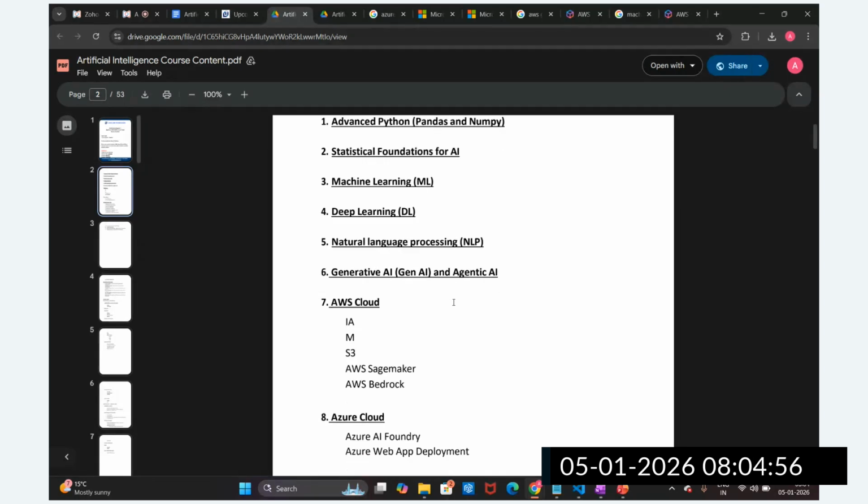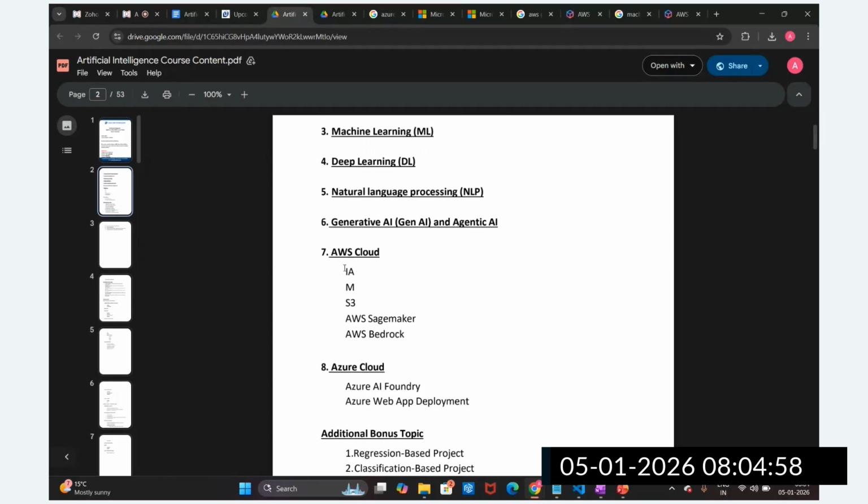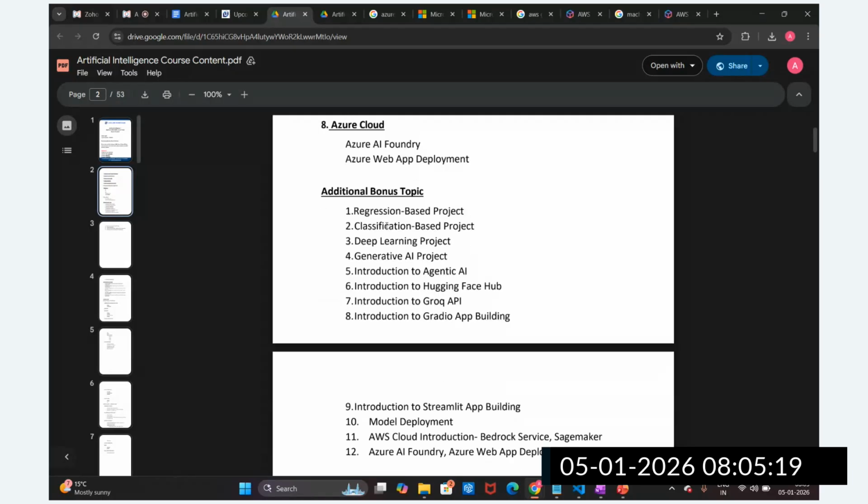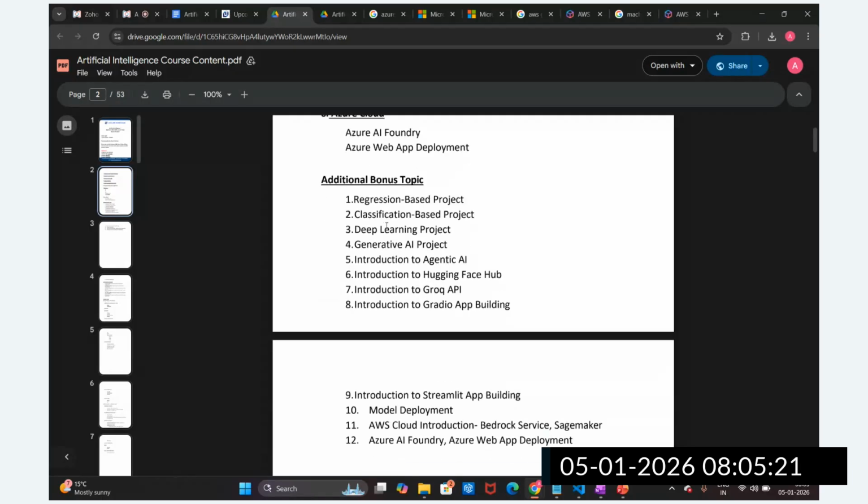Okay. Then after that, we are going to cover AWS services, which are important with respect to AI. And then we are going to cover some of the services from the Azure cloud also. Okay, so how we can deploy this application in production, we are going to cover, and hands-on practice on the services from Azure and AWS. Okay, and then we have this project, guys. Hands-on project will be there.